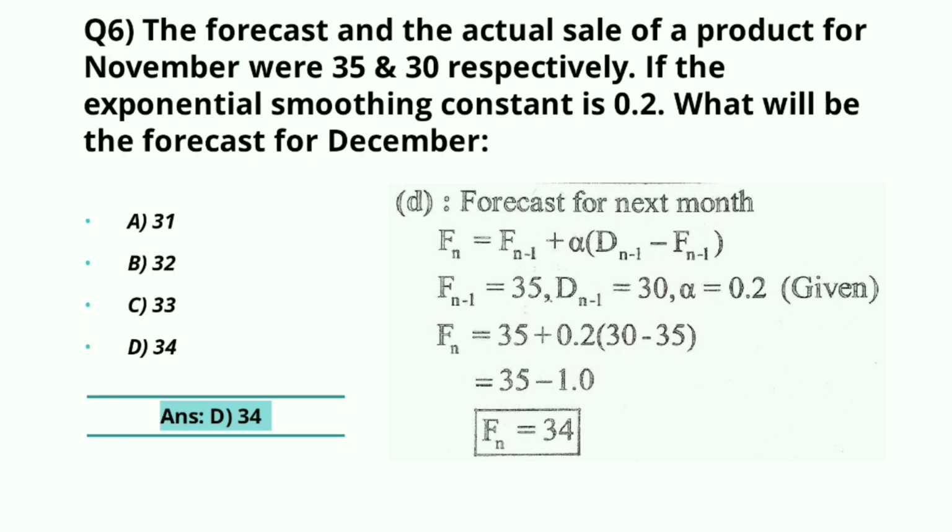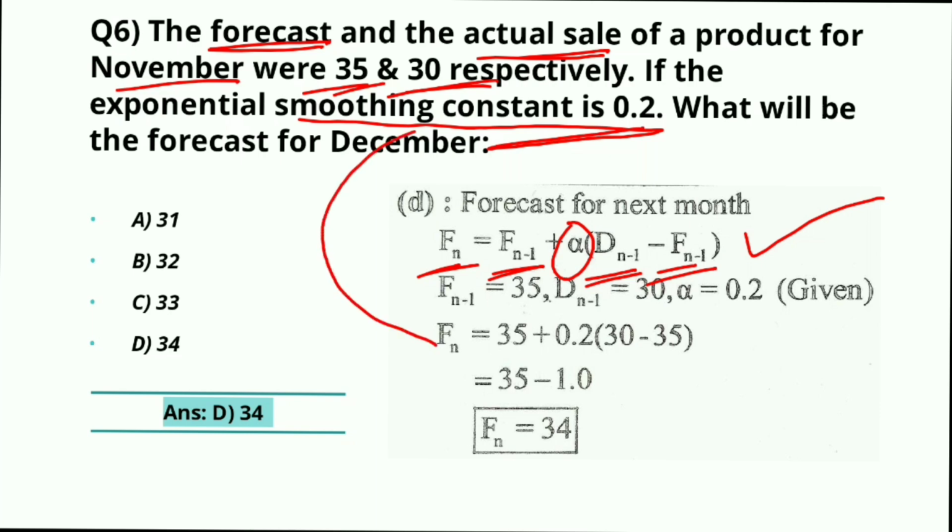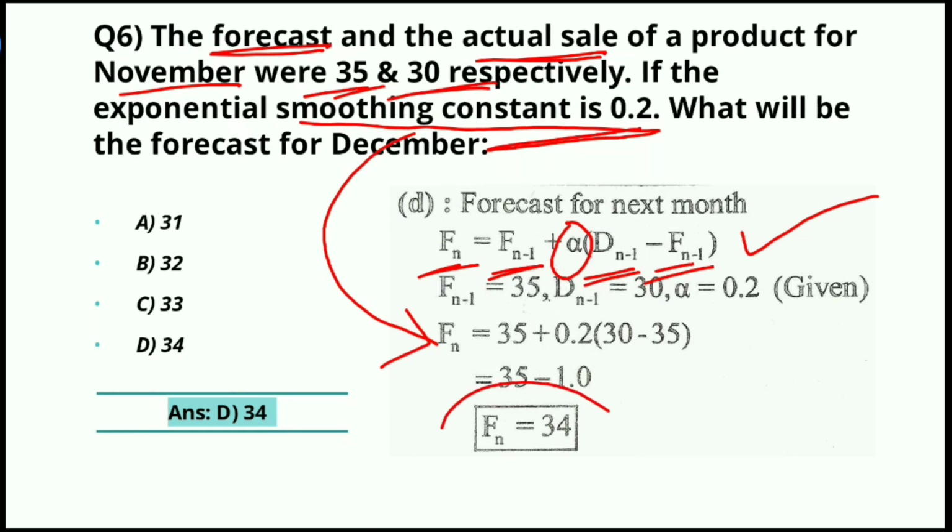We know the formula of exponential smoothing method. Forecasting of nth year is equal to forecasting of previous year plus the difference of demand of previous year and forecasting of previous year multiplied by exponential smoothing constant. We are given forecast of previous month is 35 and demand of previous month is 30. Exponential smoothing constant is 0.2. So we will put the values and get the answer. So the right answer is 34, part D. Now we will move to our next question.